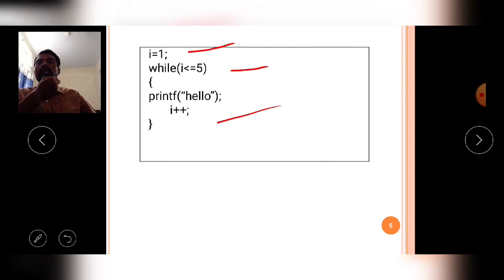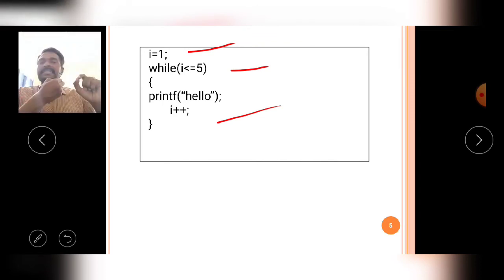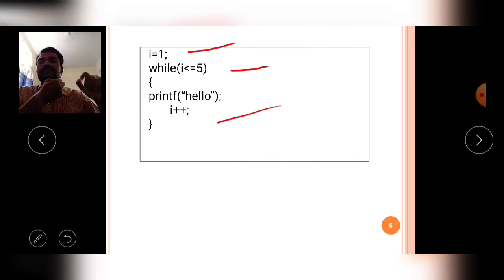If you write the initialization statement, condition checking and increment or decrement statement in the proper manner, then the while loop is successfully executed by the C compiler. Otherwise it will be executed in the wrong manner.